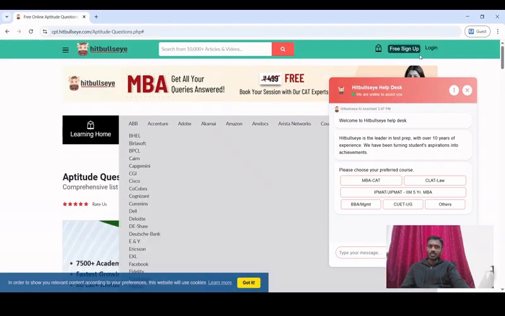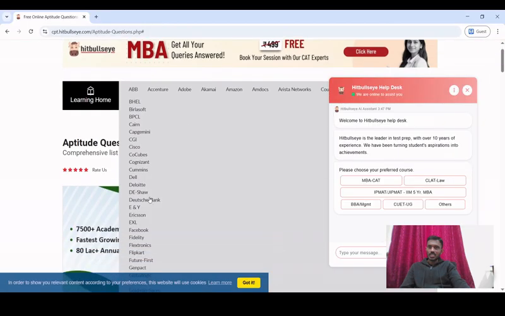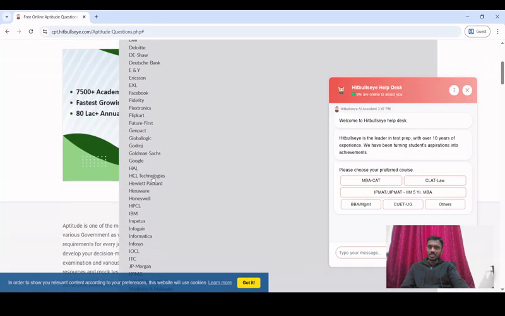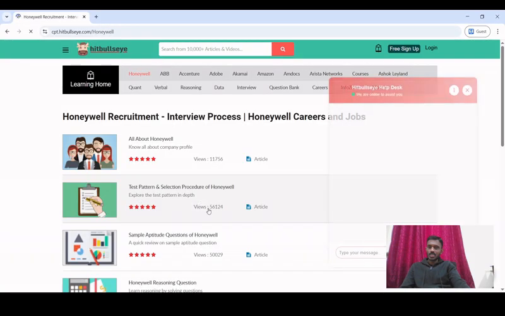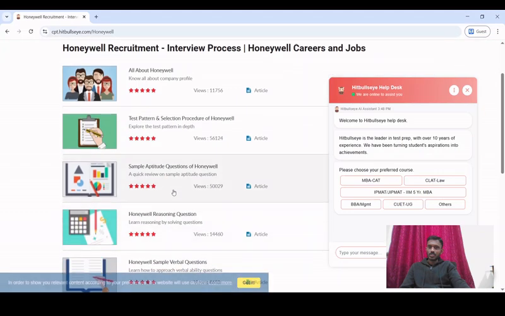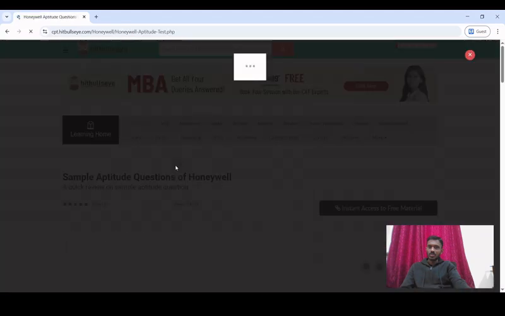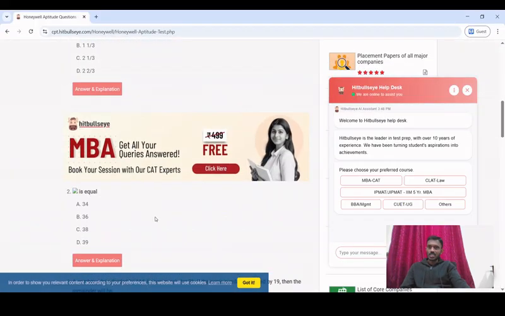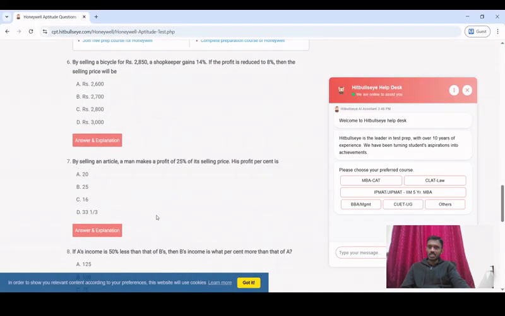So there are many companies. You can also click on more to find different companies like Capgemini, Ericsson, HCL Technologies, Hexaware, Honeywell. So you can click on one company, and you can go to the test pattern section here, where they will give you the test pattern and sample question papers, sample aptitude questions of Honeywell. So here if you go, you can find the sample questions, right? There are so many questions which are directly from